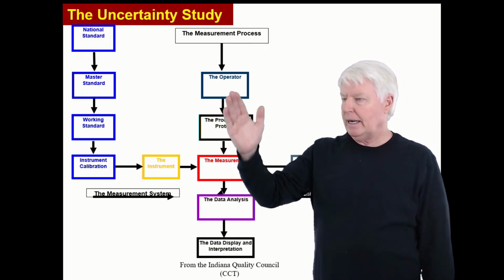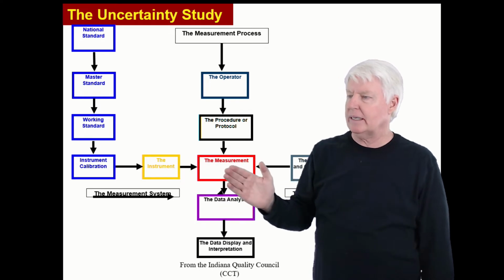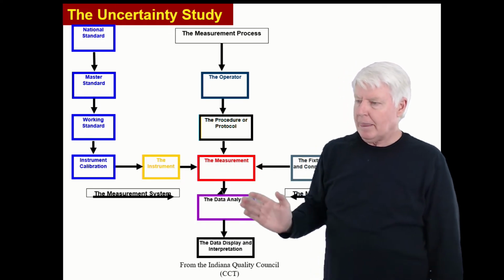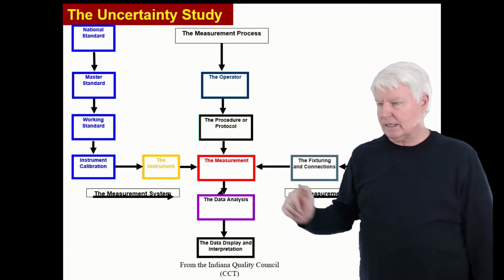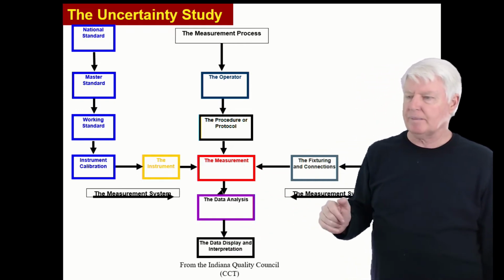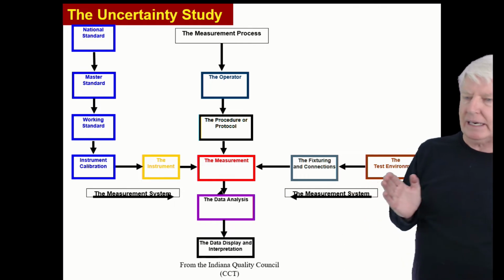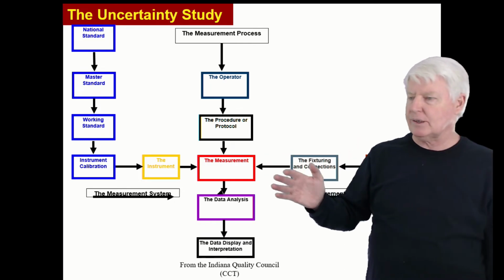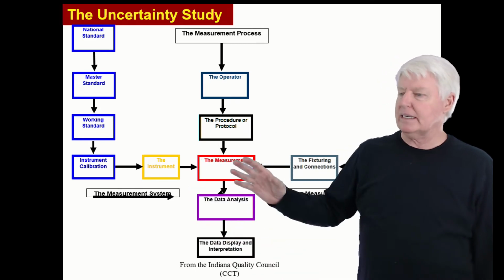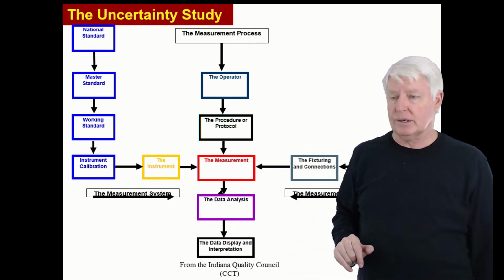Okay, and you combine operator to operator and instrument, you get sigma of the measurement there. Data analysis, display of interpretation, we take that into account also, the resolution. And then the fixturing and connections, the test environment, change in temperature, change in humidity, etc. And we take all these things into account for our uncertainty study.